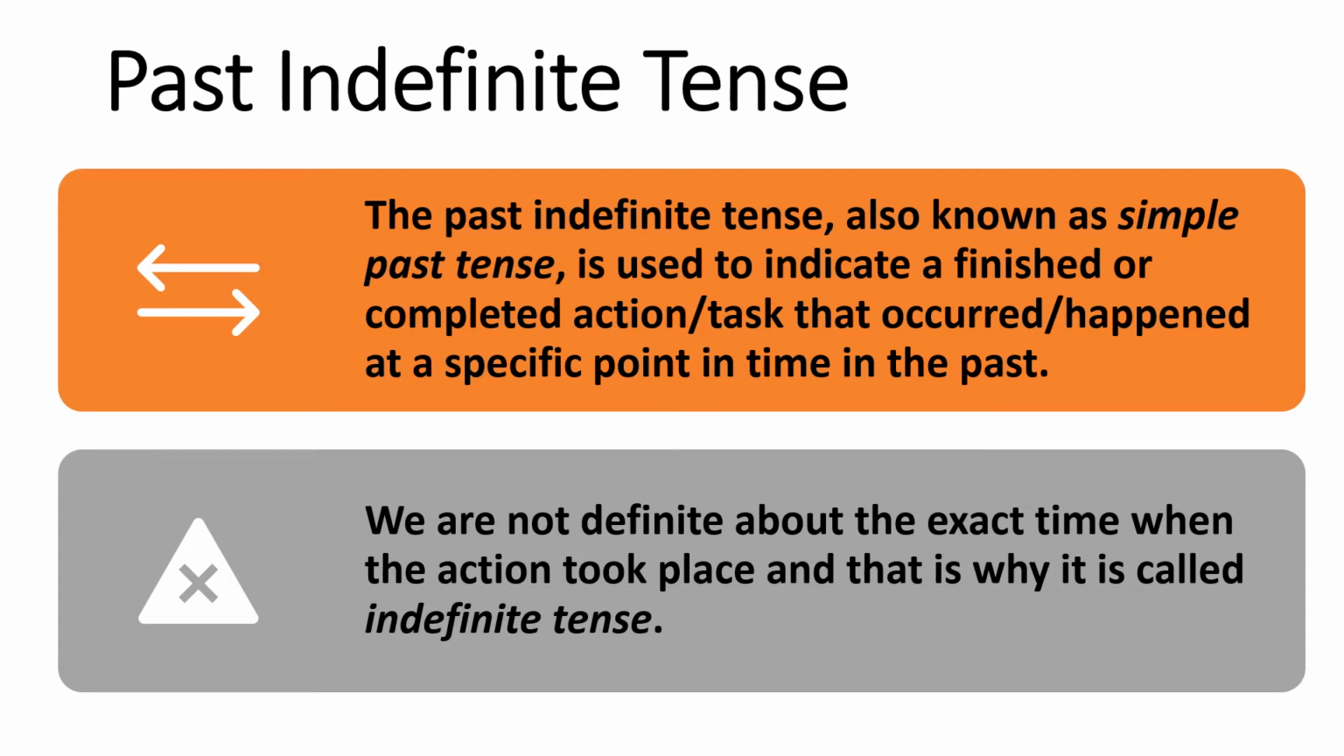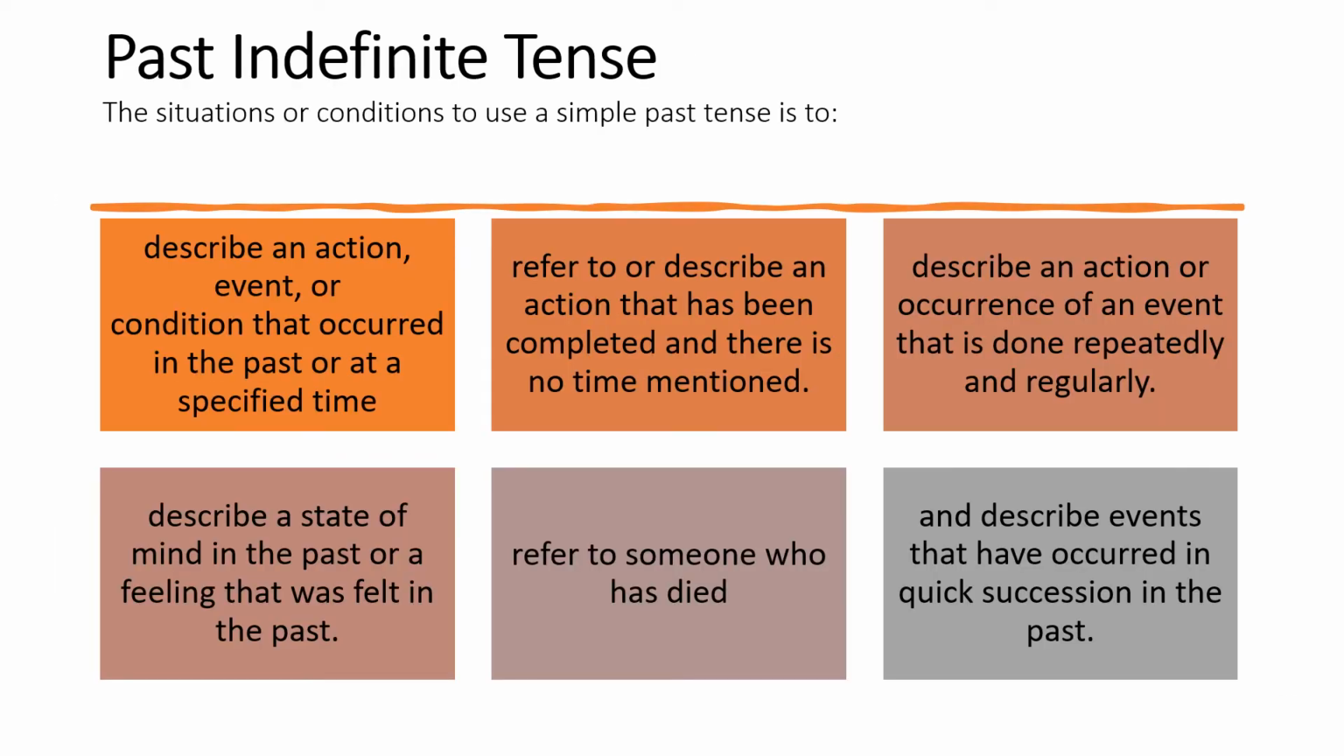The past indefinite tense, also known as simple past tense, is used to indicate a finished or completed action or task that occurred or happened at a specific point in time in the past. We are not definite about the exact time when the action took place, and that is why it is called indefinite tense. The situations or conditions to use a simple past tense are to describe an action, event, or condition that occurred in the past or at a specified time.